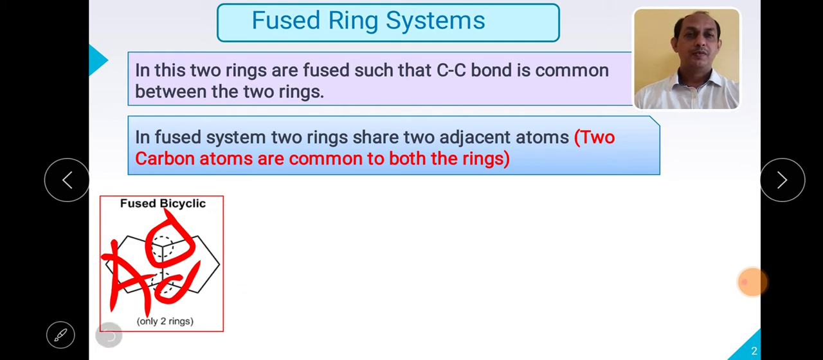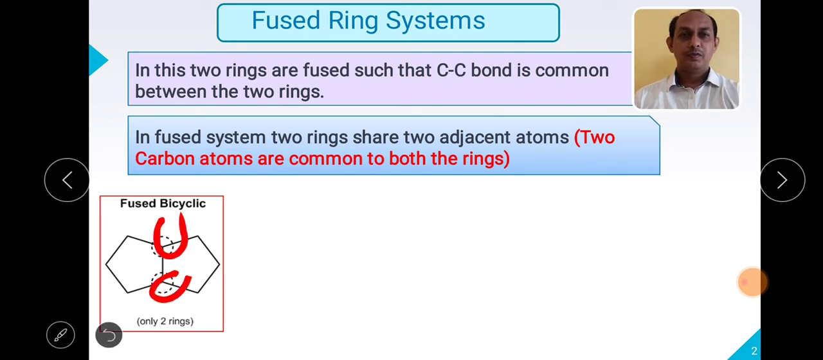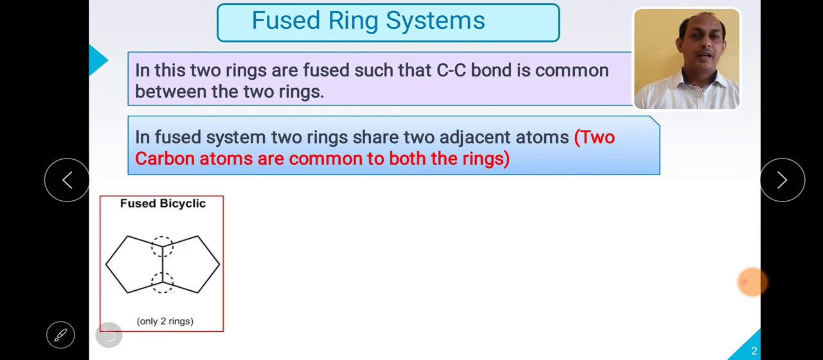Such systems are called fused bicyclic systems, where you will find only two rings, and the common carbons are the two shown with the help of a circle. There is no carbon atom present in between them. I will repeat again: in the case of a fused bicyclic system, there is no carbon atom present in between the common atoms.